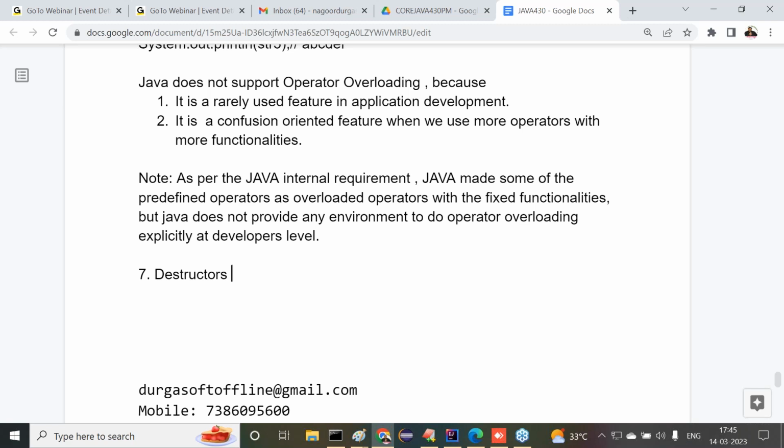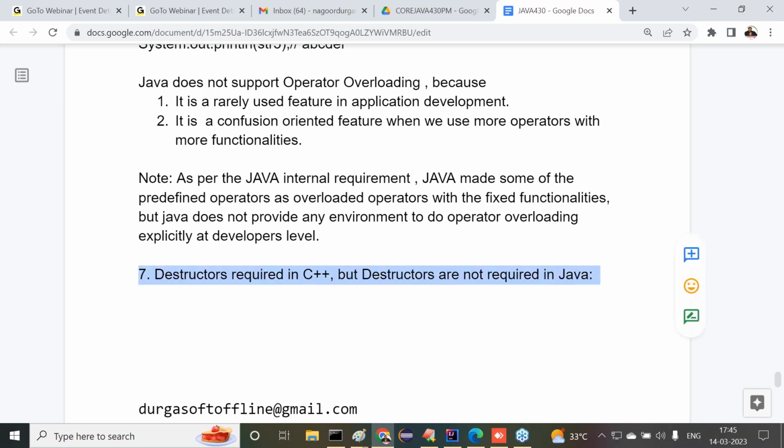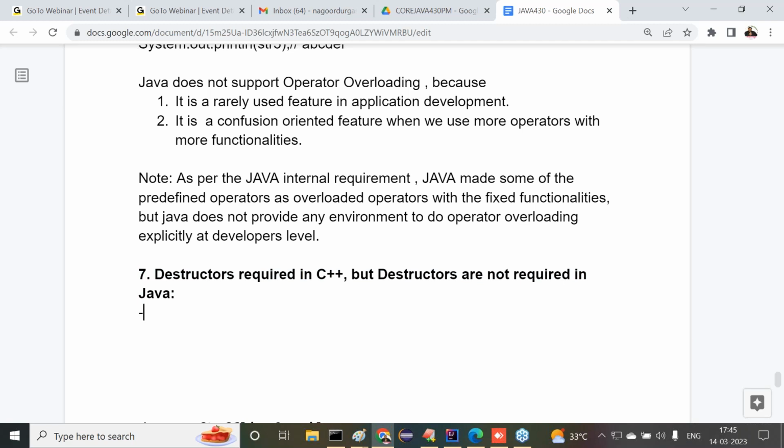Destructors are required in C++, but destructors are not required in Java. Right, sir. Overall, nearly nine points exist about these differences. Now we are at the seventh point. If I complete these nine points, then I will go with the Java features.